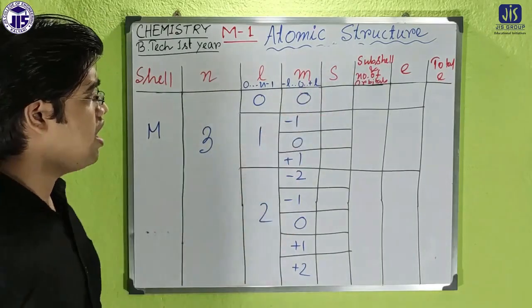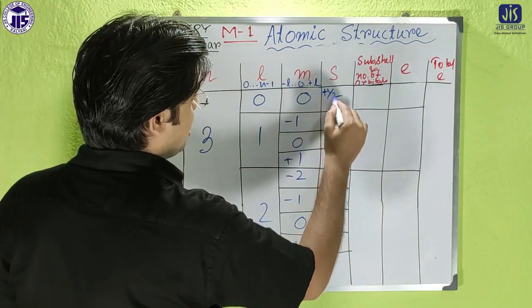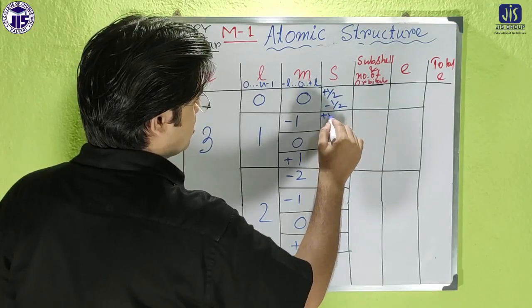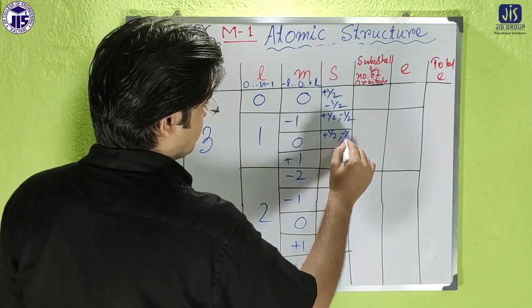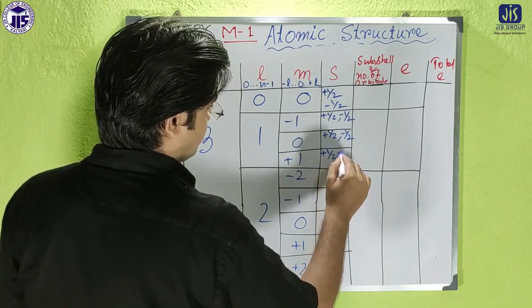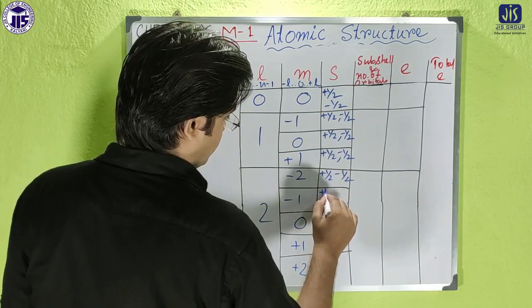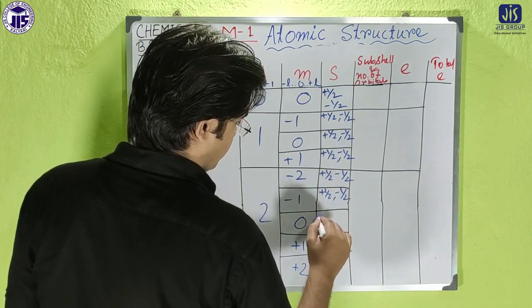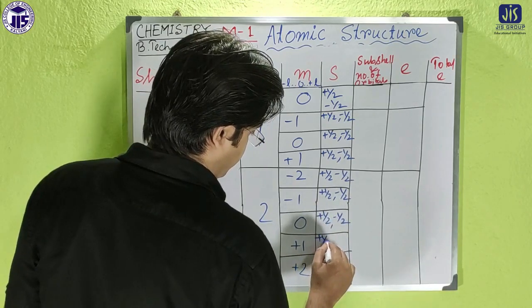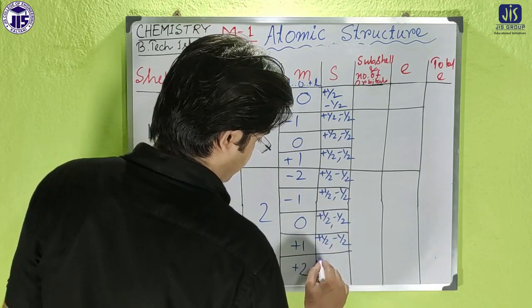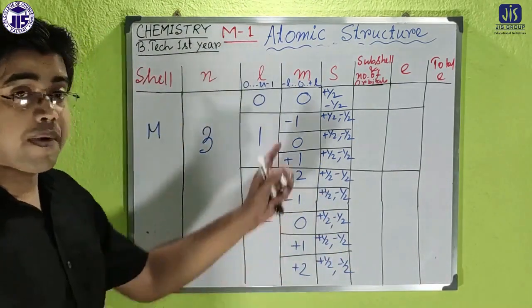Now like the previous case, for the spin quantum number, in each and every case we are getting plus half and minus half.